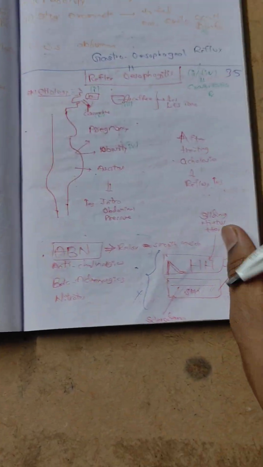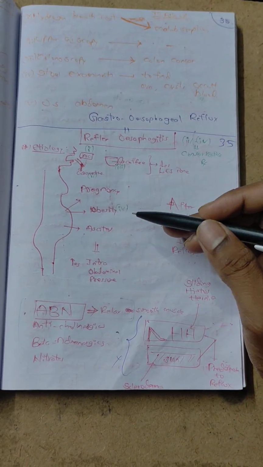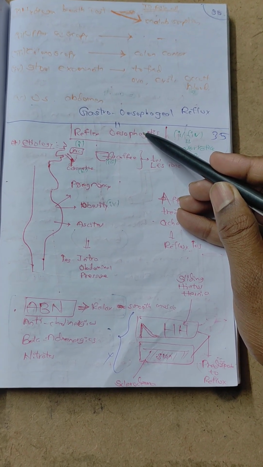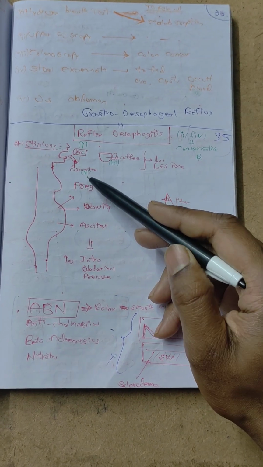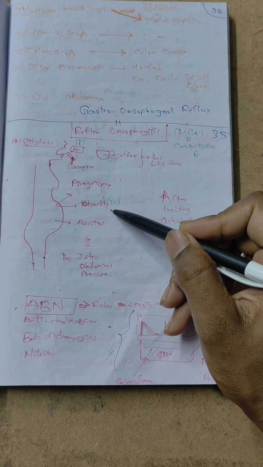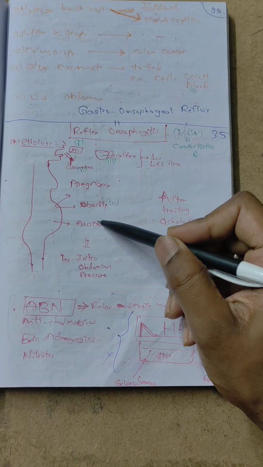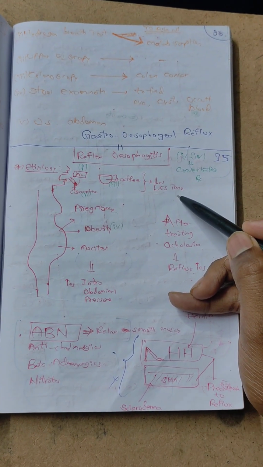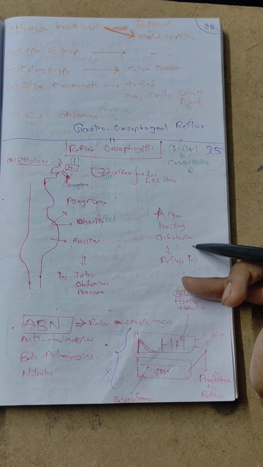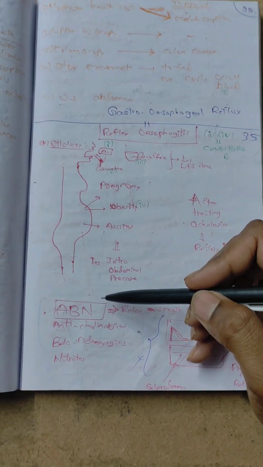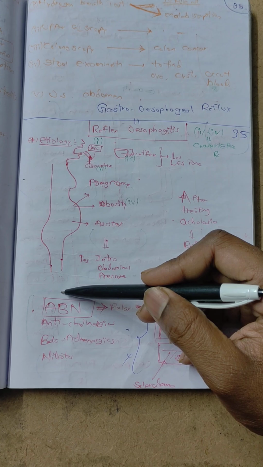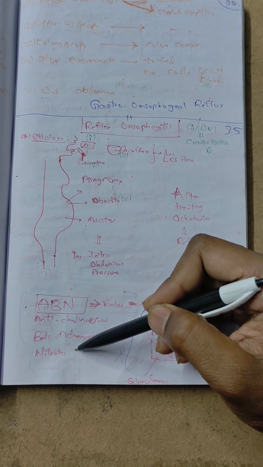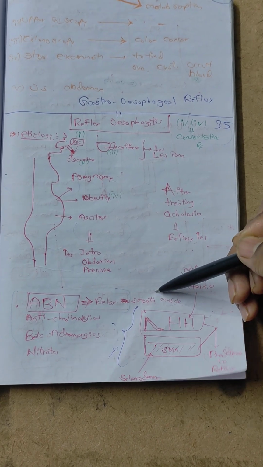So, in a quick review, let's go to the summary of reflux esophagitis or gastroesophageal reflux. Etiology: alcohol, cigarette smoking, pregnancy, obesity, ascites. The common effect is increased intra-abdominal pressure. And coffee decreases lower esophageal sphincter tone. After treating achalasia, reflux is increased. Next, similar to Chandrababu Naidu, C is replaced by the A. So ABN: anticholinergics, beta adrenergics, nitrates, which relax the smooth muscles.